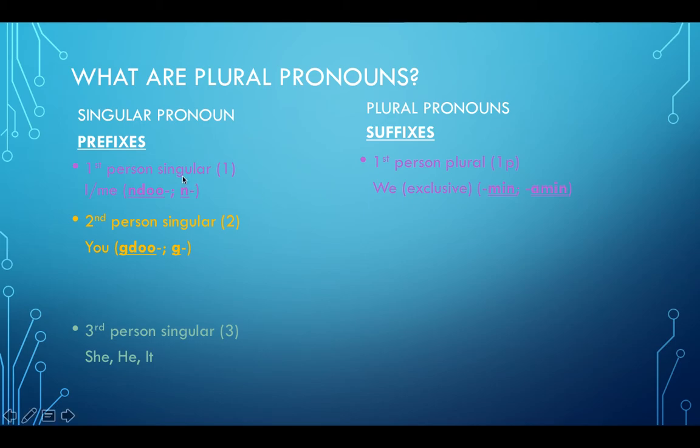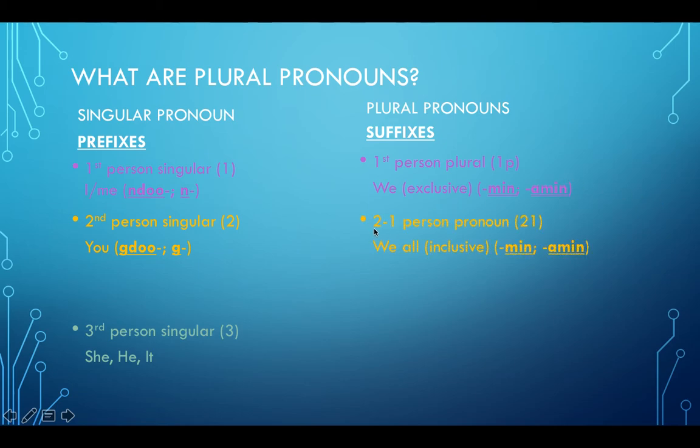So we're going to use the prefix ndo or n in front of our verb. Then we'll have our verb in the middle. And then we'll have either one of these 2 suffixes, min or amin. And I'll show you how to use those.